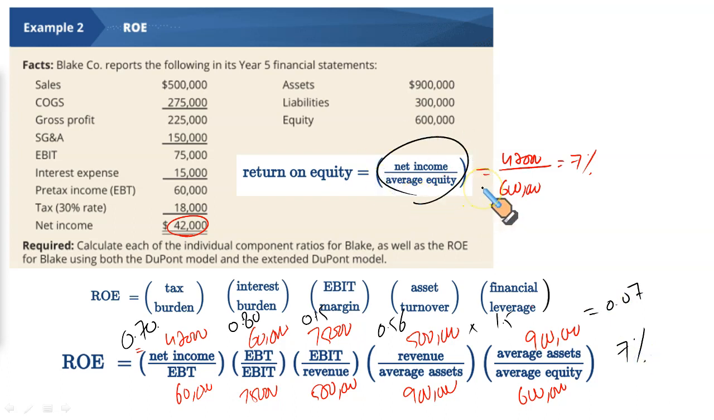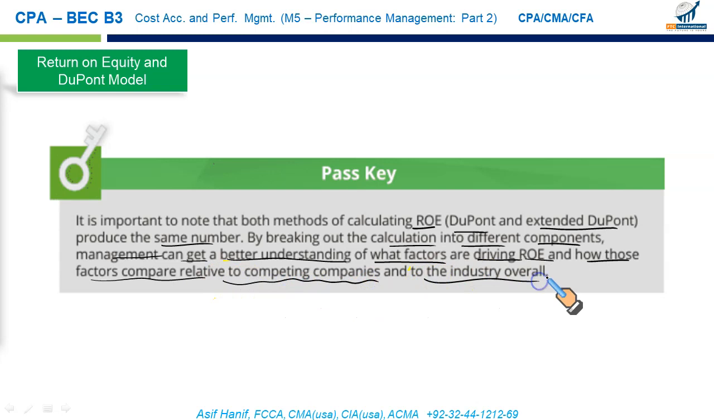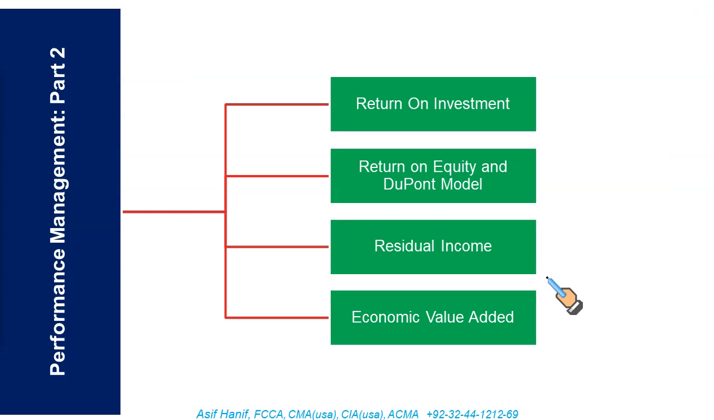So either using the simplest one or using the two-way version or the three-way or the five-way, it remains the same. It's just that it results in finer breakdown where you can analyze things in more detail. Key point: it is important to note that both methods of calculating ROE, the simpler DuPont or the extended DuPont, produce the same number as we just saw. By breaking out the calculation into different components, management can get a better understanding of what factors are driving ROE and how those factors compare relative to competing companies and to the industry overall. So that completes your return on equity and DuPont model.